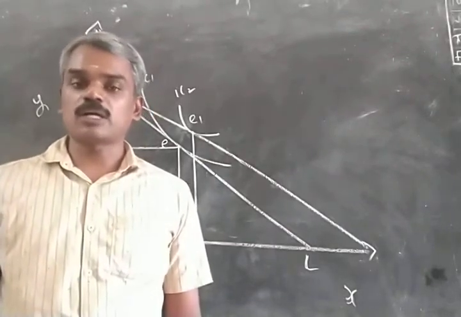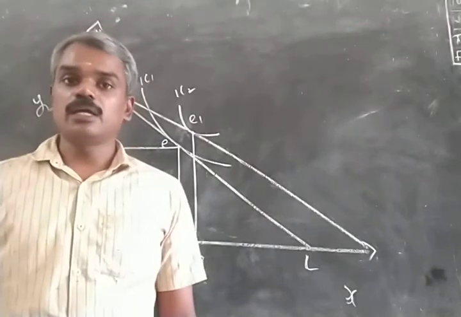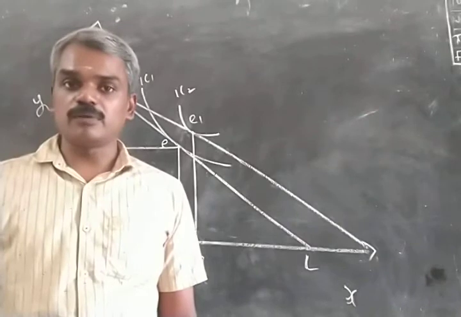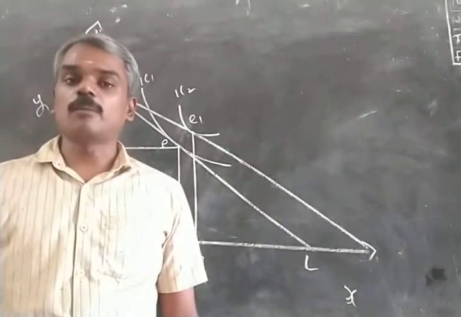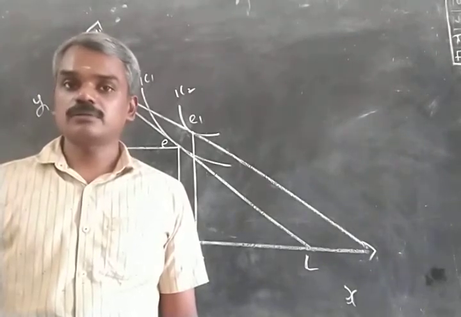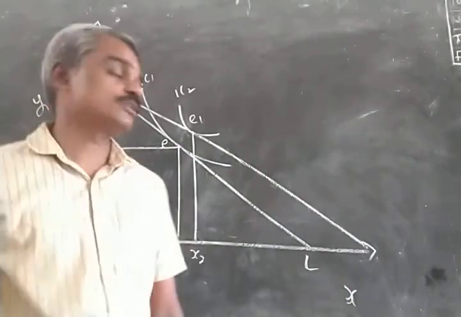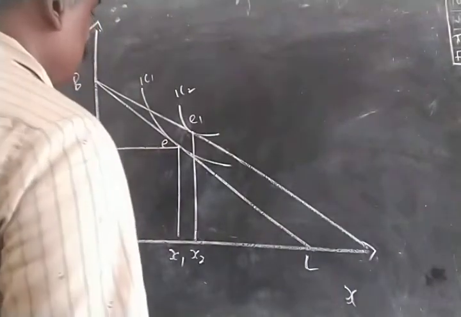It is either a normal commodity or an inferior one. If it is a normal commodity, income effect will be positive. If it is an inferior commodity, then income effect will be negative. So it is a shootout between normal commodity and inferior commodity. We have to identify the income effect and the sign of it. If it is negative, then it is inferior. If it is positive, then it is normal commodity. So here we are trying to find the income effect.